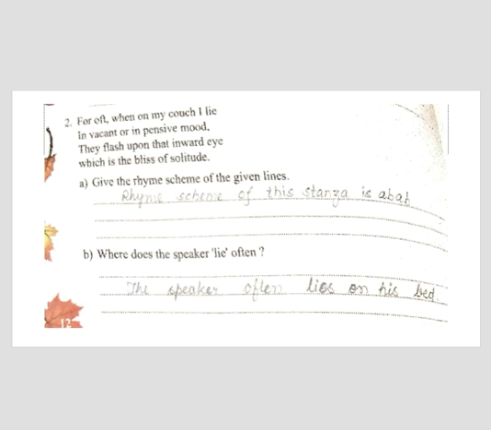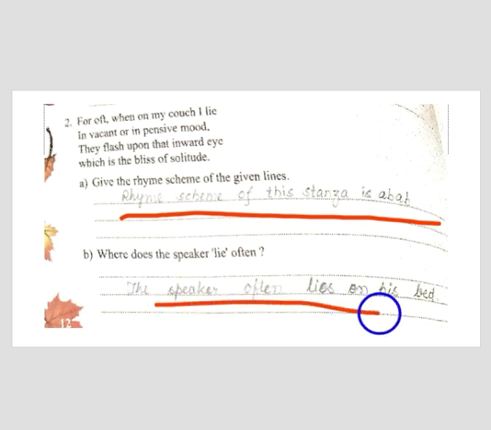Stanza number 2. For oft when on couch I lie, in vacant or in pensive mood, they flash upon that inward eye, which is the bliss of solitude. Give the rhyme scheme of the given lines. The rhyme scheme of this stanza is A B A B. How? Lie and mood are different. So A and B. I and solitude. Lie and I both are similar. That's why A, and mood and solitude are similar. That's B. So the rhyme scheme will be A B A B.